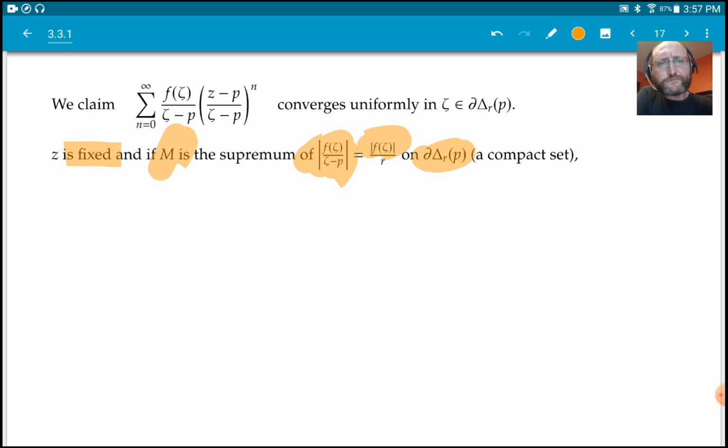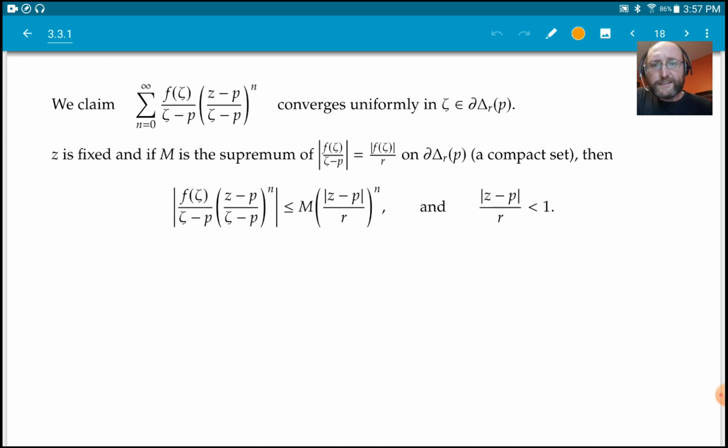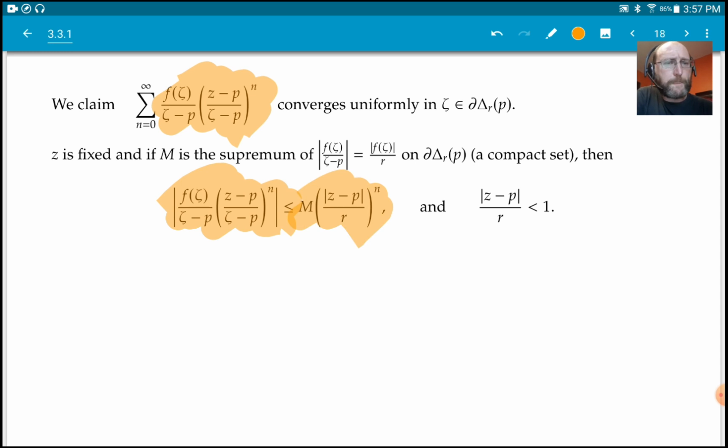So zeta minus p never goes to 0. That's always r, as long as we are on the circle. So that means that there is some M that bounds this guy over here. So if I take the absolute value of the terms of this series, the modulus, I can bound it from above by this.